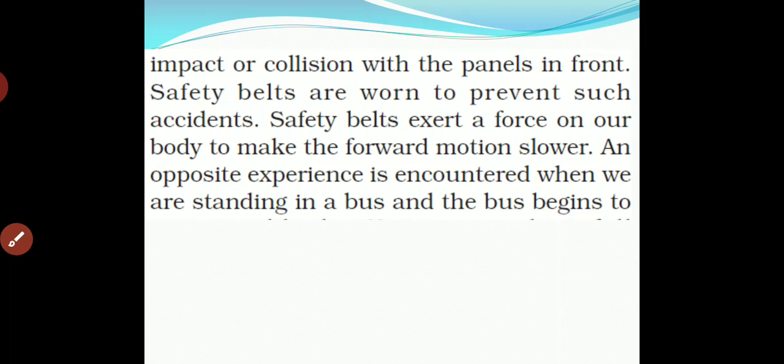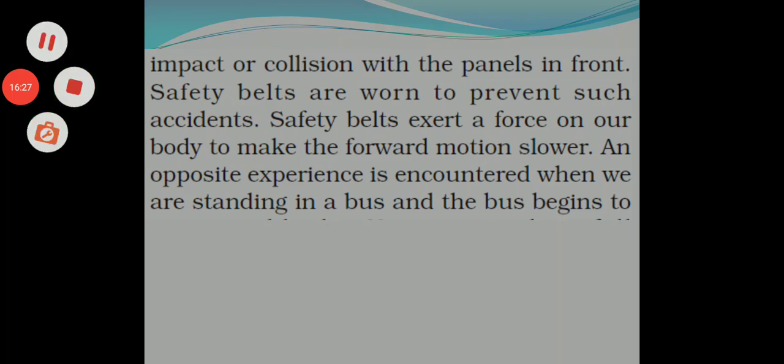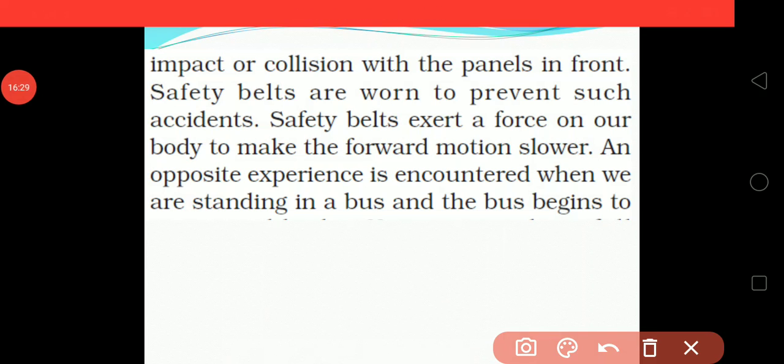There is impact or collision with the panel in front, and our head can collide with the panel. The safety belt, which we wear and which is very important when we are driving, is worn to prevent such accidents. A safety belt which we wear while driving a car will protect us from such injury. A safety belt exerts a force on our body to make the forward motion slow.